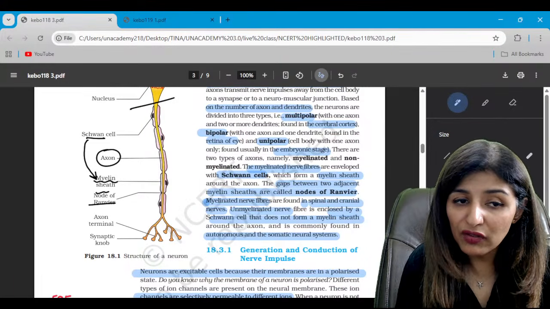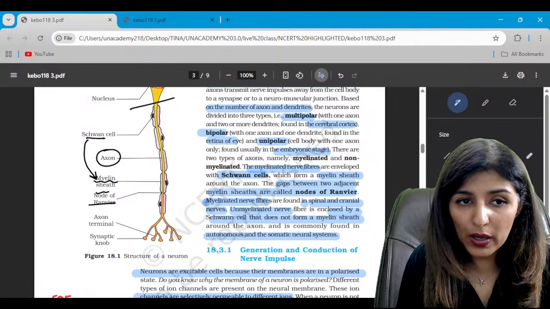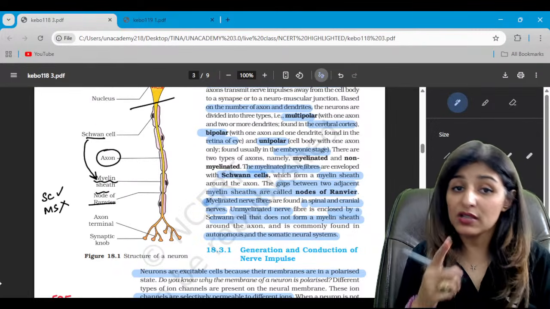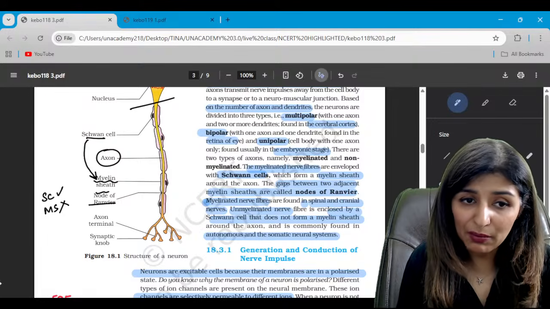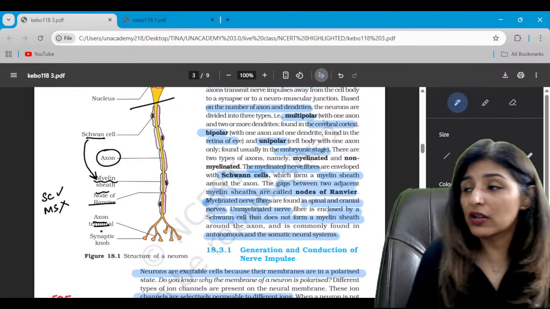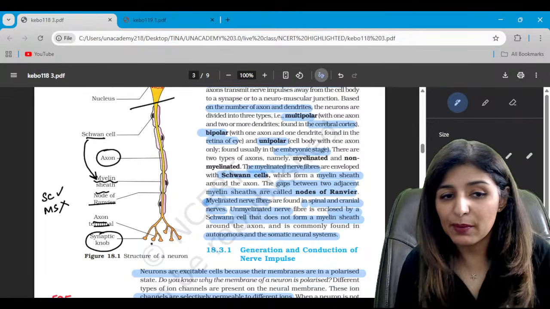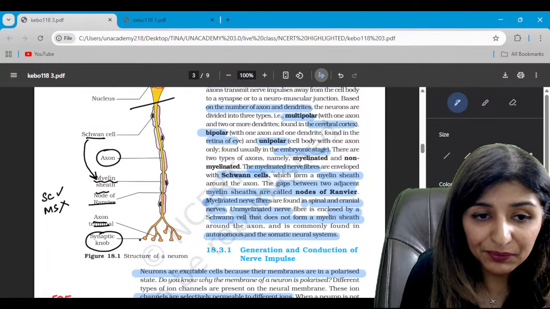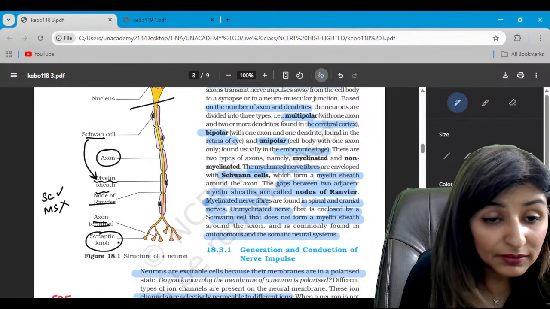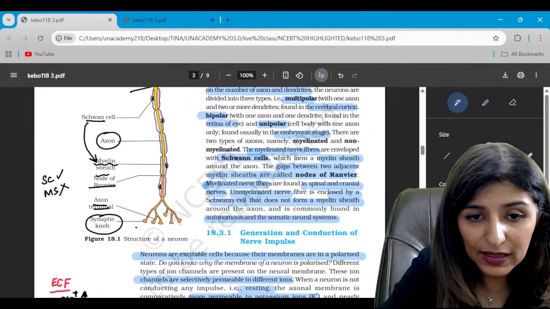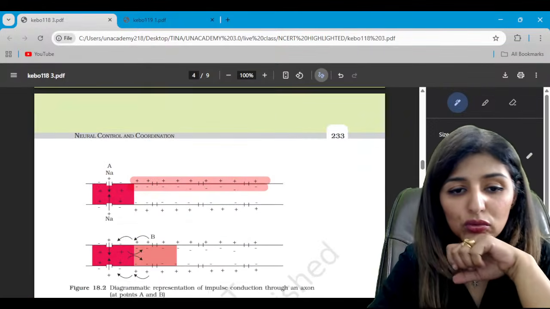So what is the node of Ranvier? It is that place where the Schwann cell is present but the myelin sheath is absent. Now this is important for quick conduction of the impulse. The last part is called the axon terminal, and we have these circular structures called synaptic knobs which contain synaptic vesicles containing the neurotransmitters. Is that clear?